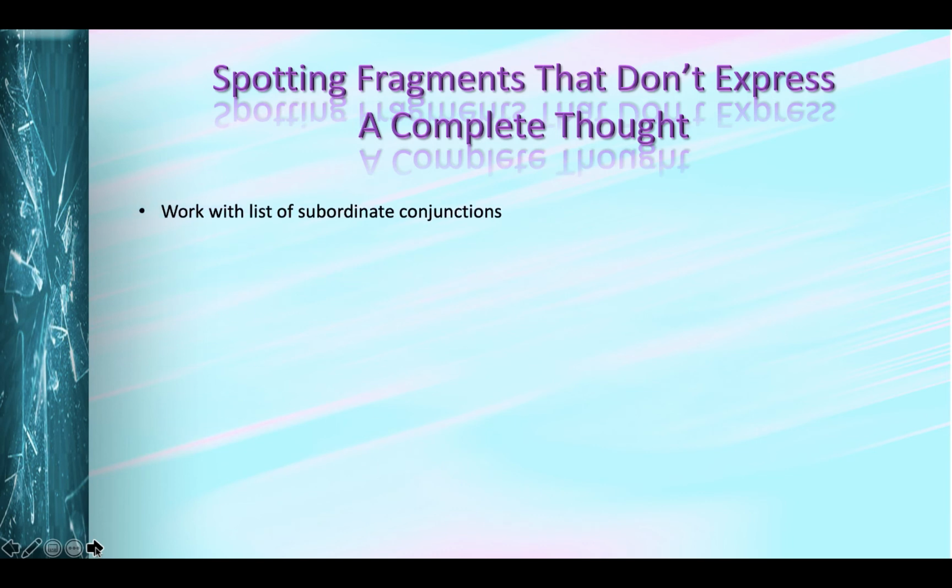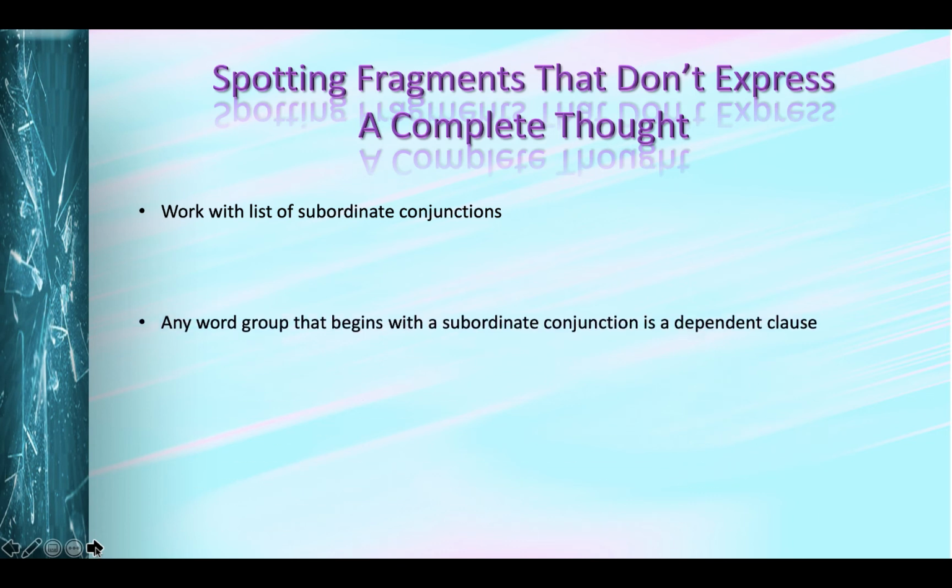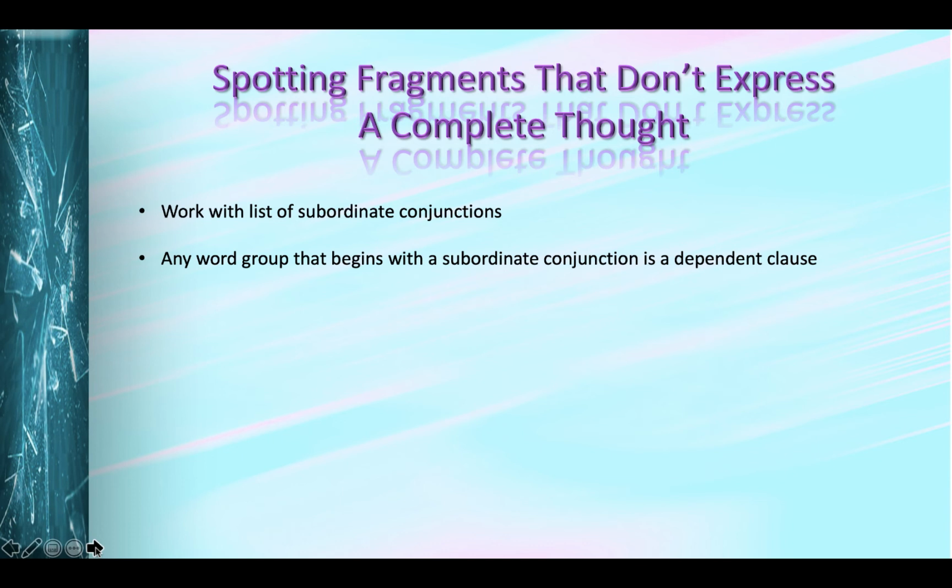I provided you with a handout that's titled Lists of Words Important in Grammar. On that handout, find the list of subordinate conjunctions. Any word group that begins with a subordinate conjunction is a dependent clause. A dependent clause cannot stand alone as a sentence. It is dependent on another clause. It has to be connected to an independent clause that is in the same sentence, not in the sentence before it or the sentence after it.